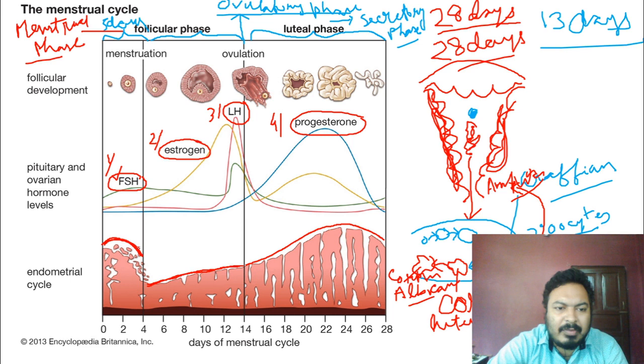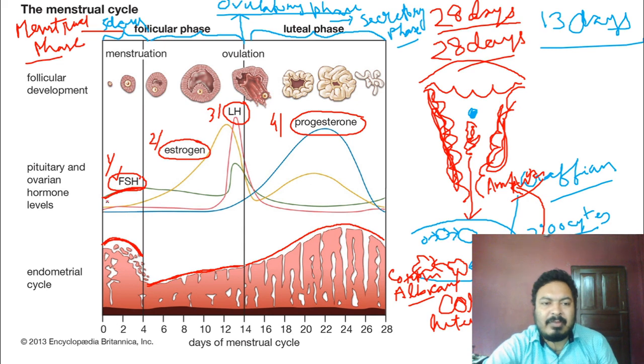For the 5 days, you see the concentration of 4 different hormones. The concentration of FSH is high, but the concentration of LH, estrogen and progesterone is very low. They are all at baseline. But FSH is high. The question is, why is the FSH hormone very high? Because FSH means follicle stimulating hormone.